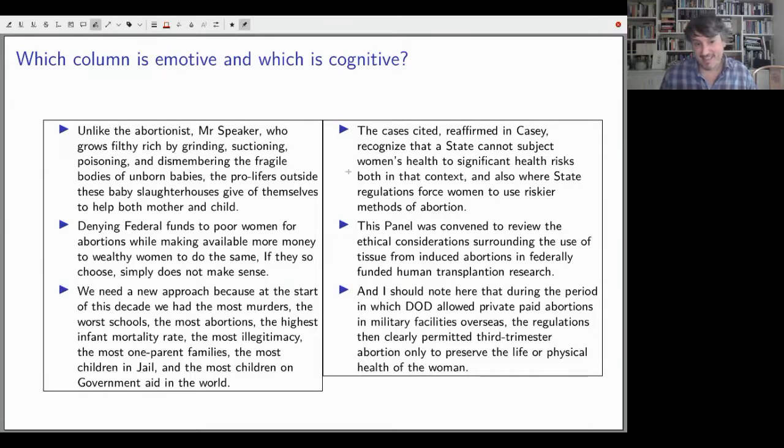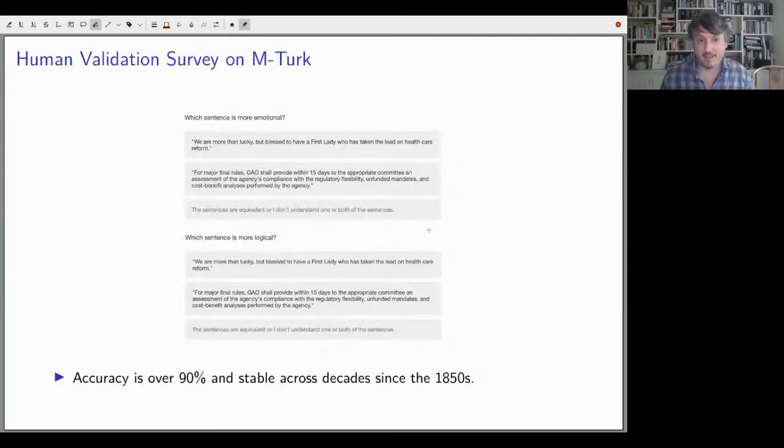And it's pretty clear. And we can compare the effectiveness of this scale more systematically using a human validation survey, where we had humans score a set of sentences as more or less emotional, as well as our scale.